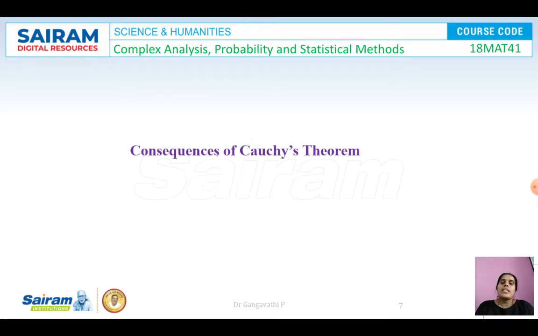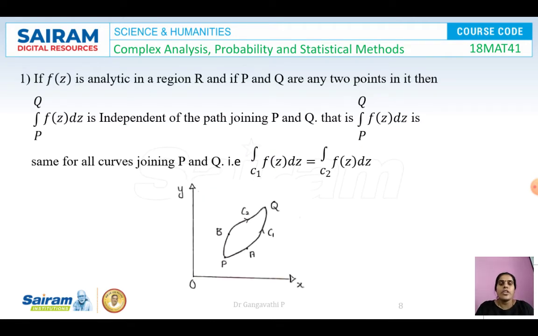The consequences of Cauchy's theorem, the results which have been arrived at by using Cauchy's theorem, are as follows. The first one: if f(z) is analytic in a region R, and if P and Q are any 2 points in it, then the integral from P to Q of f(z) dz is independent of the path joining P and Q. That is, the integral from P to Q of f(z) dz is the same for all the curves joining P and Q. So the integral over C1 of f(z) dz and the integral over C2 of f(z) dz will be the same.